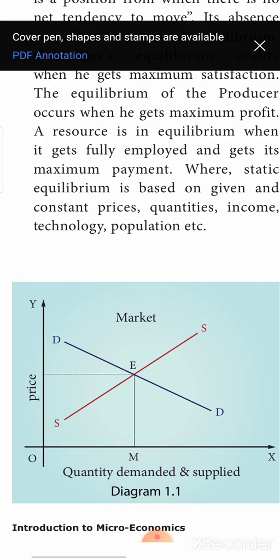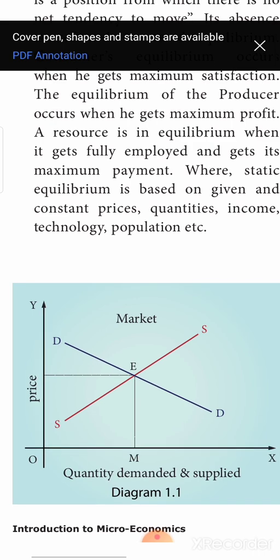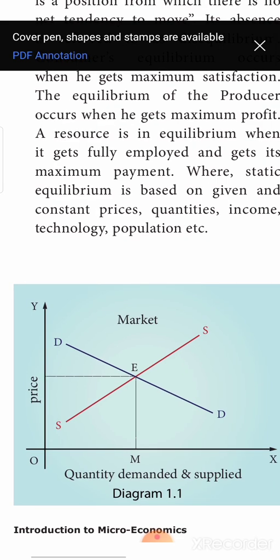Okay, about all this, why it is sloping downwards, why this red color supply line is sloping upwards, we shall learn everything, the nature of everything in the forthcoming chapters. But right now we need to understand what is equilibrium. Equilibrium is a point at which the downward sloping blue color demand curve and the upward sloping red colored supply curve intersect.